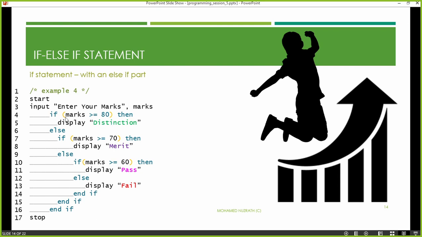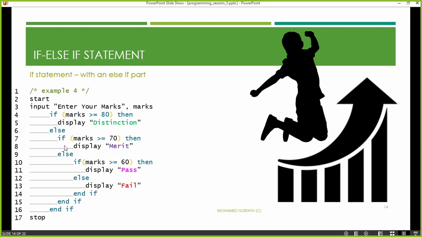Because there are another 3 options available, though it is not more than 80, it could be more than 70, more than 60, or more than the other values. So we go to the else part. In the else part, we check another if. See how clearly it is written: under the if part, the code is indented more, pushed to the right-hand side.